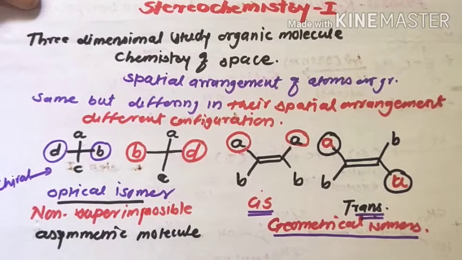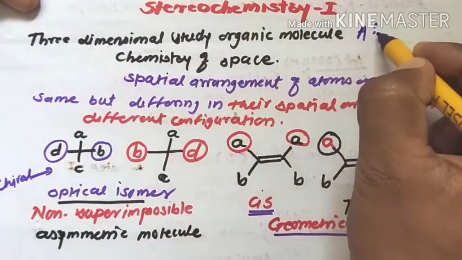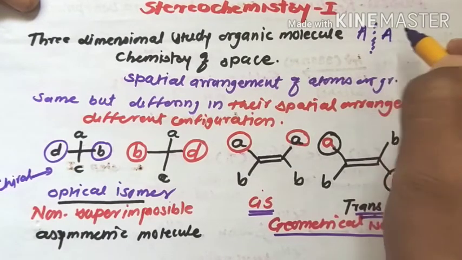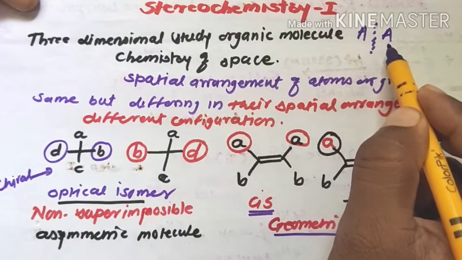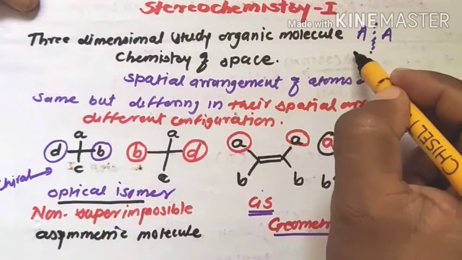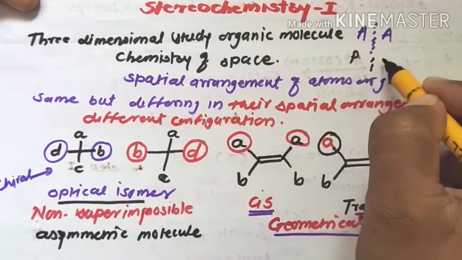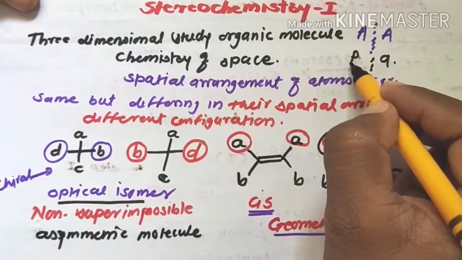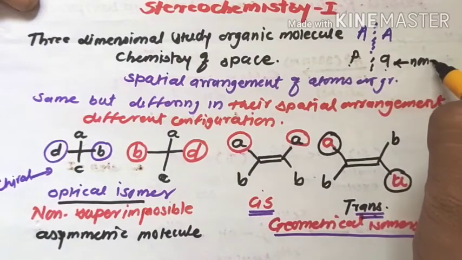For example, if you take the letter A and place it in front of a mirror, it reflects as the letter A. The image of the letter A is also A. But if you place the letter P, the image of the letter P gives Q. That relation between the object and its mirror image is known as non-superimposable.